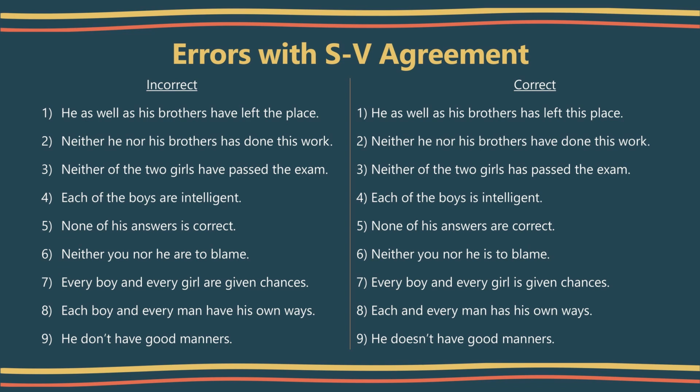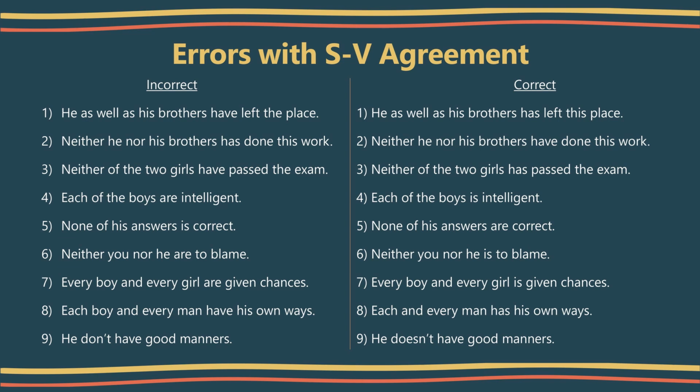Alright, see the next similar sentence. Each boy and every man have his own ways. And the correct sentence is each and every man has his own ways. Okay, alright. Now let's look at some errors with verbs.